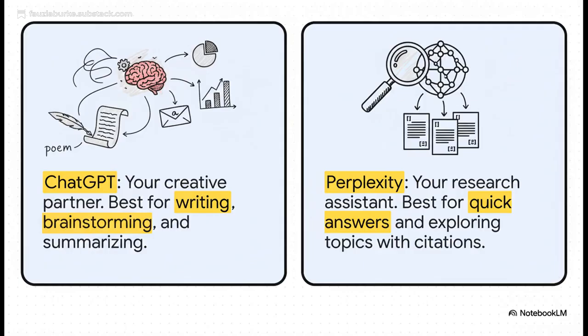On the flip side, you've got Perplexity. Think of this one as your super smart research assistant. It's an AI search engine that finds and summarizes information from the web in real time, and, this is crucial, it gives you the sources.